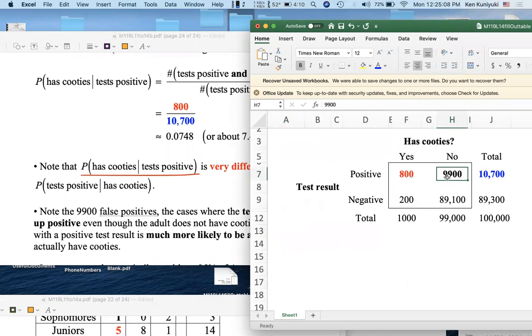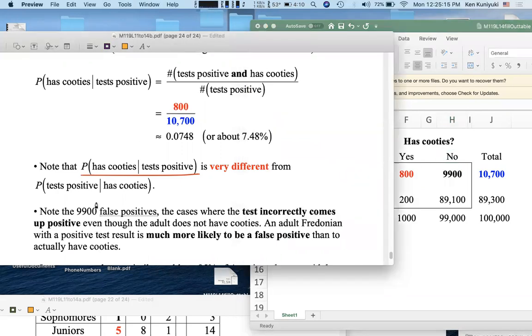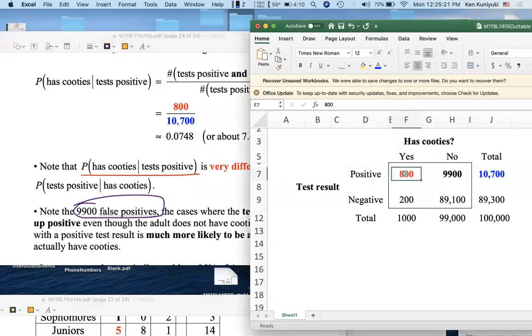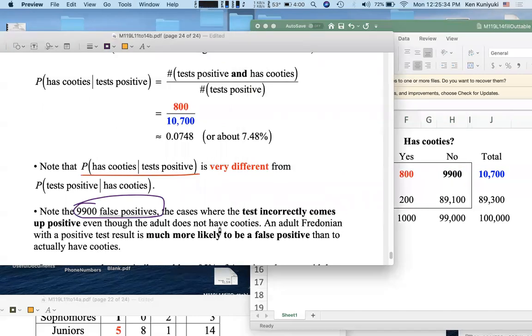Now, if you don't have cooties, but you test positive, you're called a false positive. There were a lot of false positives, 9,900 false positives, relative to the 800 people who were true positives, people who actually had cooties and tested positive. So if you get a positive test result, it's much more likely that you don't have cooties, you're a false positive, than that you do have cooties, that you're, in a way, a true positive.